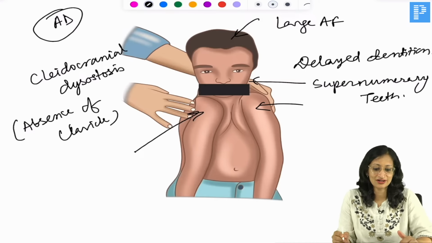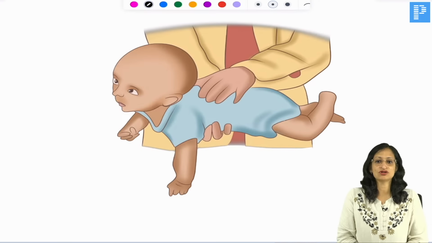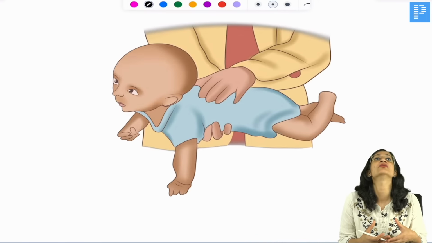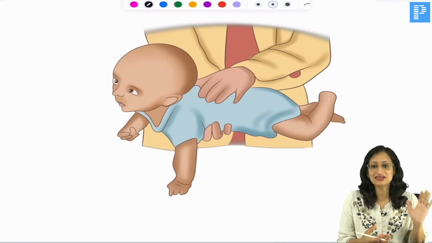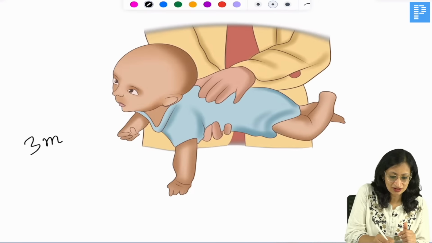Right? So cleidocranial dysostosis. Now, at what age is a child able to do this? You hold the child in ventral suspension and the child can move the head above the plane of rest of the body. So that means some neck control has started to appear. So this is at 3 months of age.